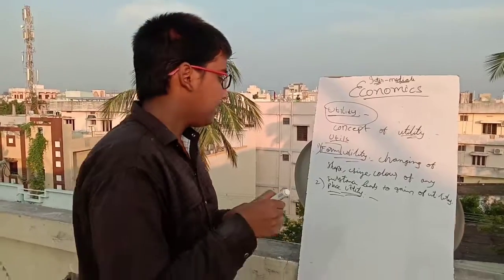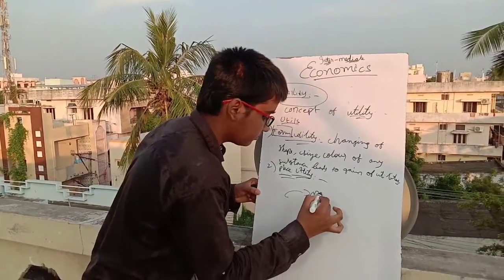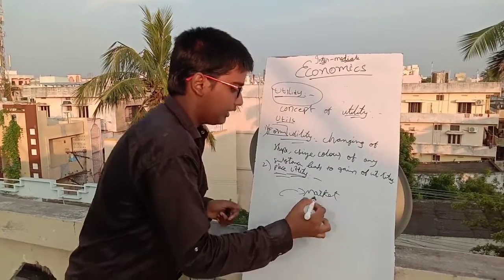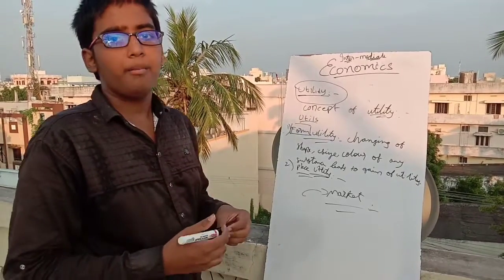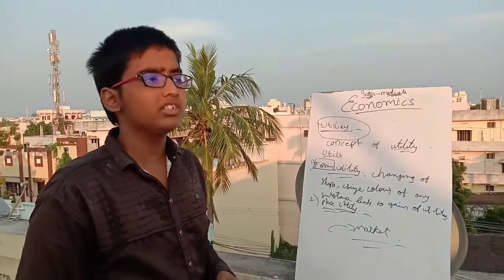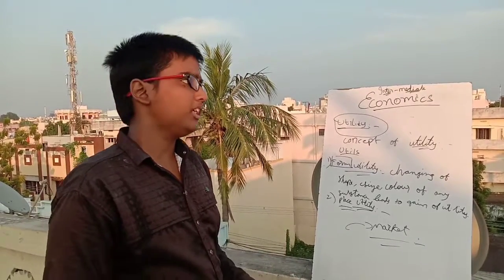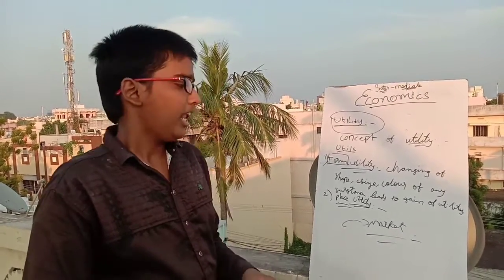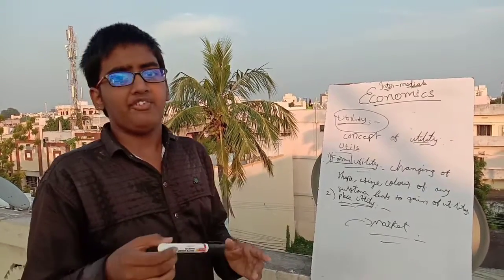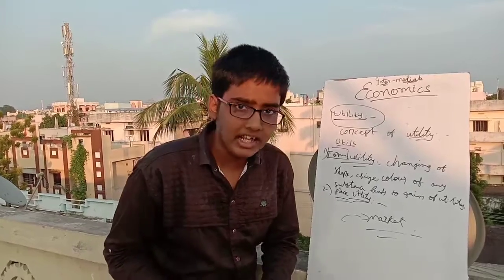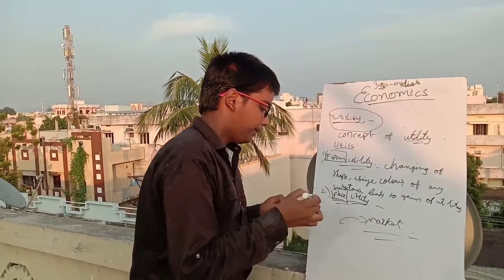But when the agricultural products are brought into the market, they gain utility because of the place. Because in the market there is so much demand for vegetables, whereas in the production place the vegetables have no utility. Like this, if any object, substance or product gains utility because of place transfer, then it is called place utility.